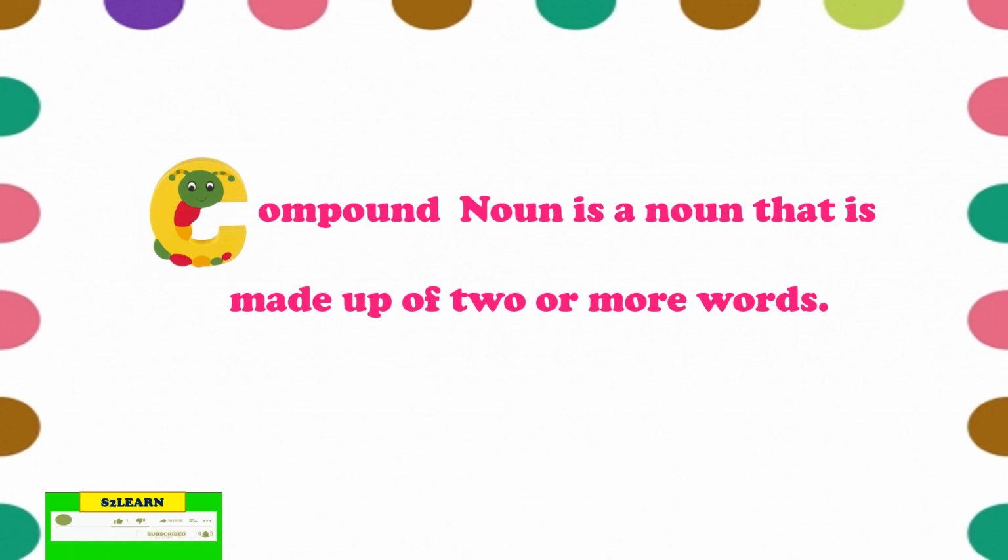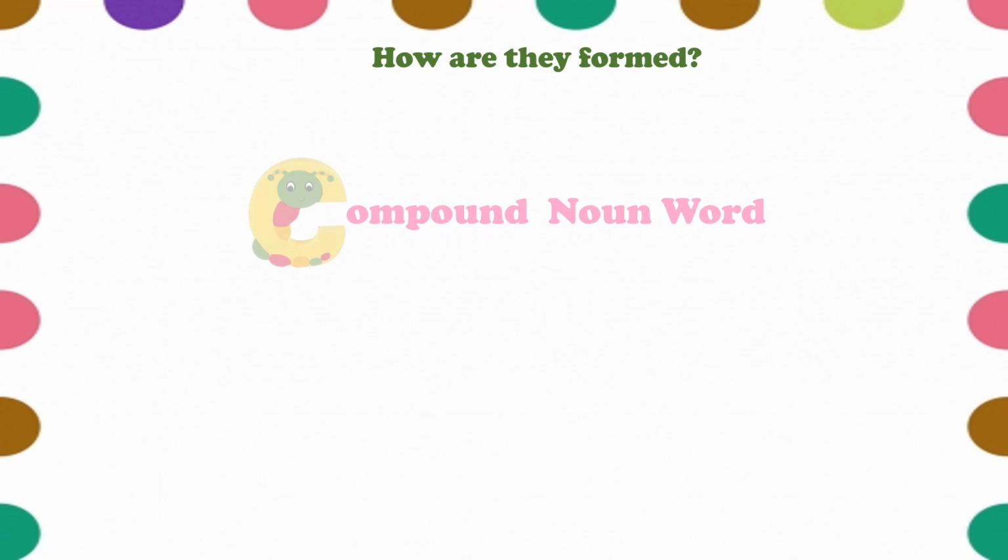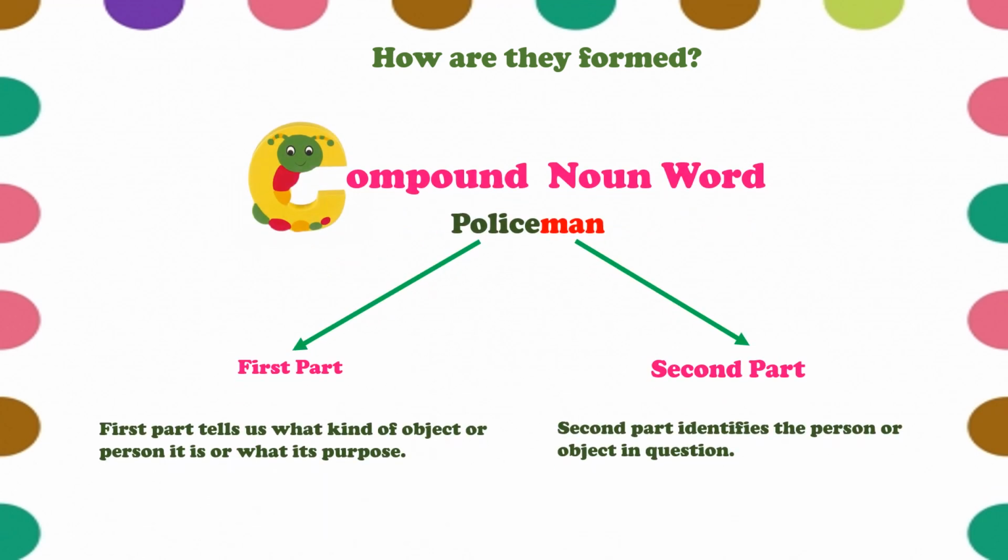Now, how are they formed? Now we are going to see its structure. So I have taken a compound noun, policeman. There are two words, police and man. I have divided it in two parts.